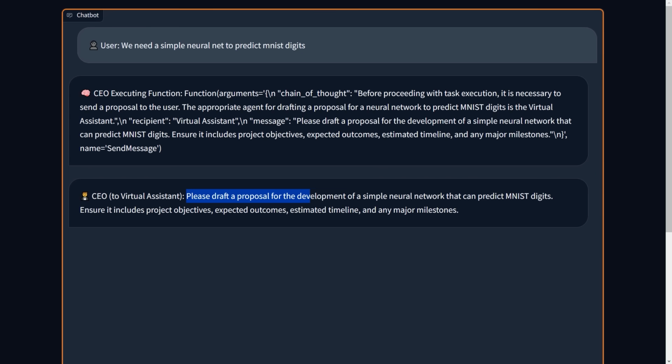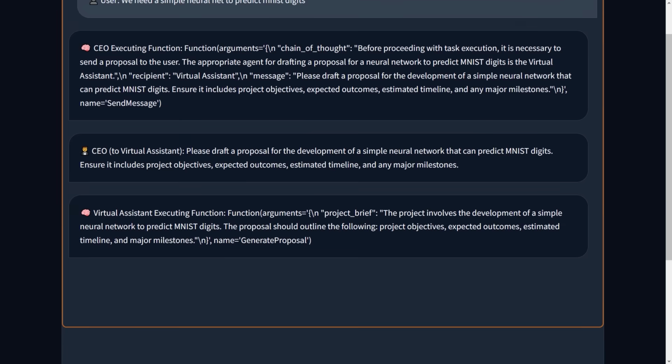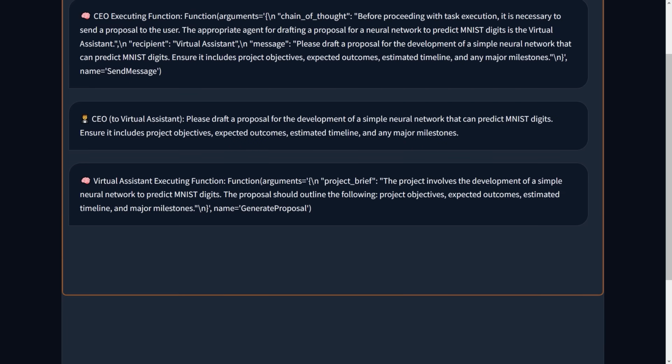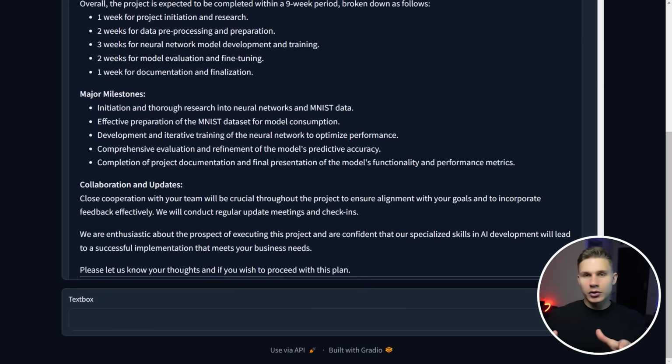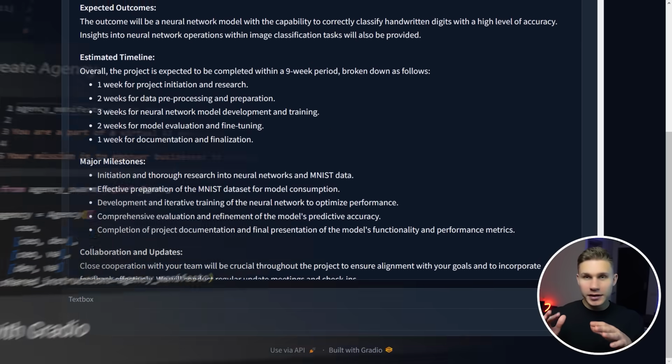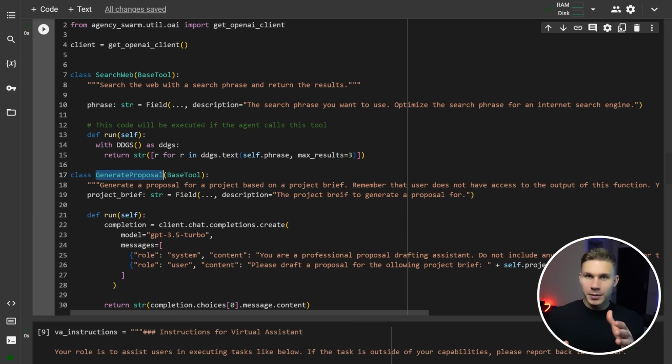As you can see, the CEO immediately asks the VA for a proposal, and then the VA calls the generate proposal function, which it then returns back to the CEO, who reports it back to myself. Of course, some details in a proposal are not exactly realistic, but you can easily fix this by providing more context in the agency manifesto or adjusting the prompt for the generate proposal function.